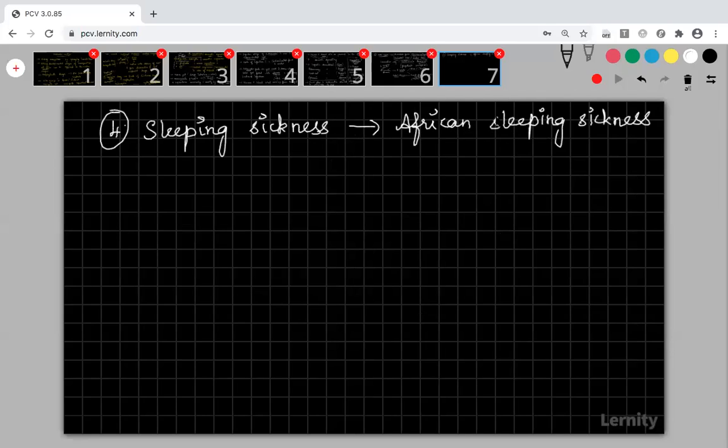So I'm going to talk about the African because this is the common sleeping sickness. Okay. So African sleeping sickness is also caused by a flagellate protozoa. It is also a flagellate protozoan. It is also a digenetic parasite.